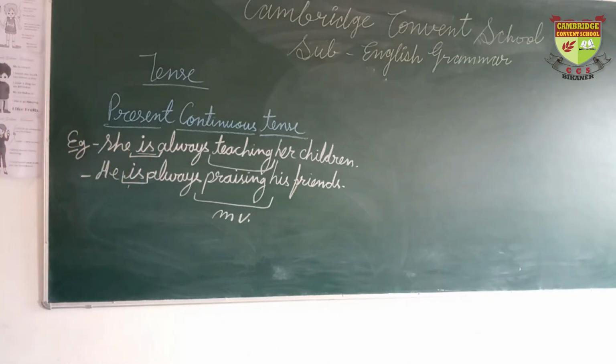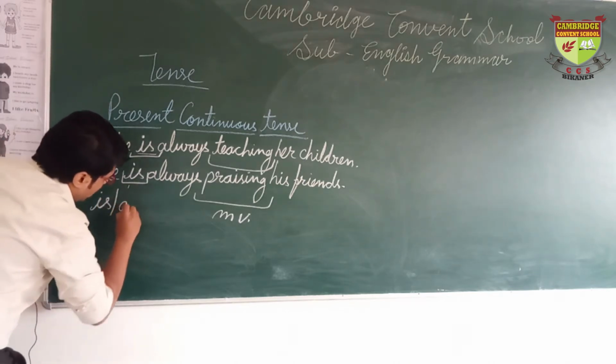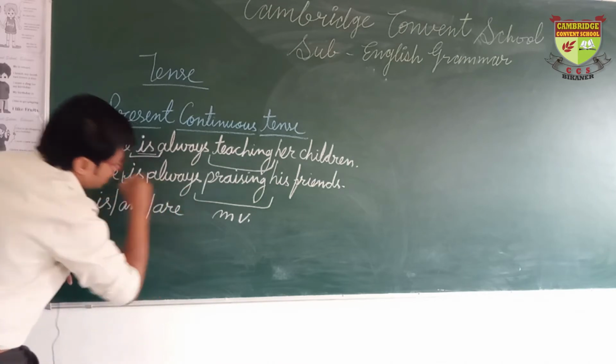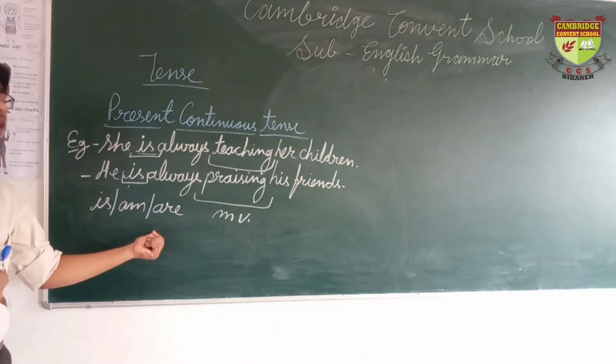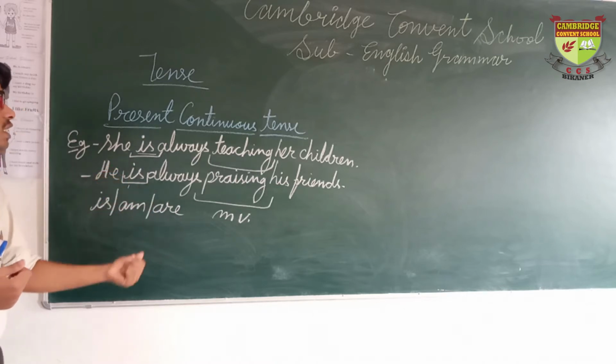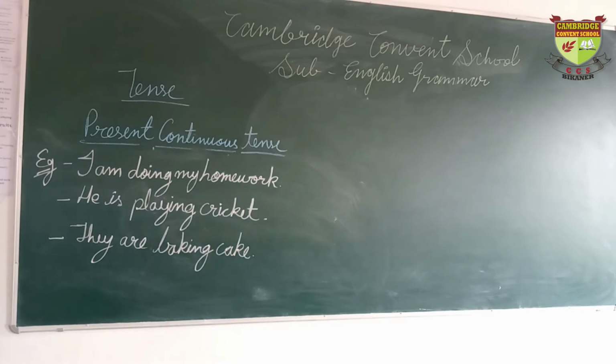So we know very well that is is a helping verb of present continuous tense. Where we use is, where we use am and where we use are depends on the subject of the sentence. Here we have some examples.